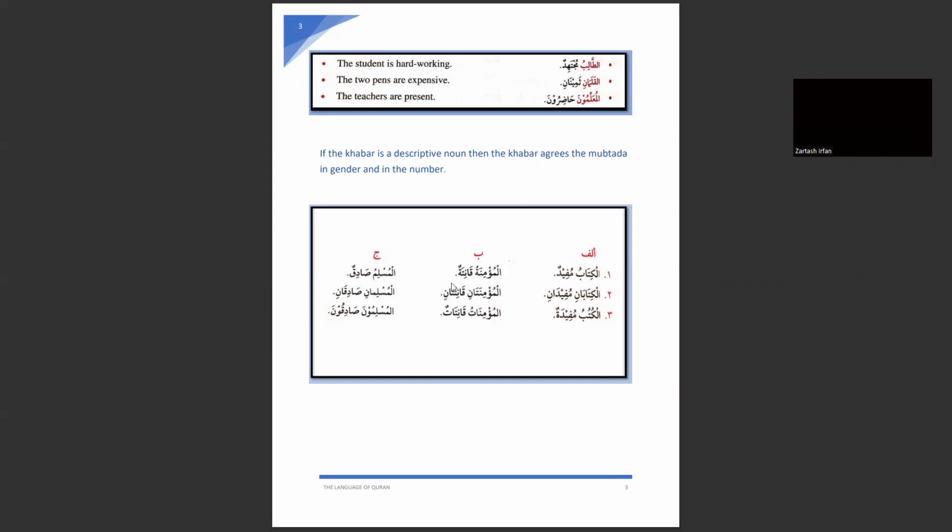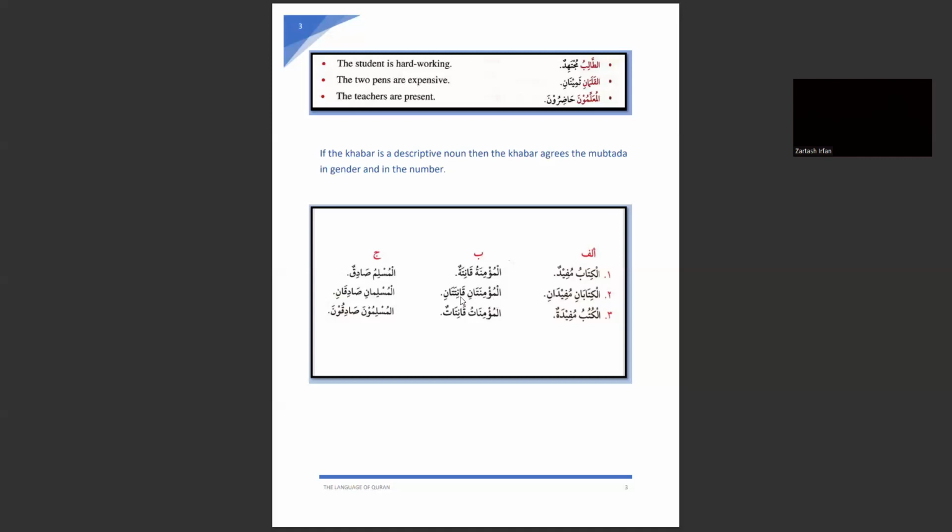Now again, as I told you, the khabar has to follow the mubtada in number and gender. Here, the gender is feminine. There's the sign, the ta marbuta. So the khabar is the feminine form. The ta marbuta is showing that this is the feminine form of the descriptive noun.